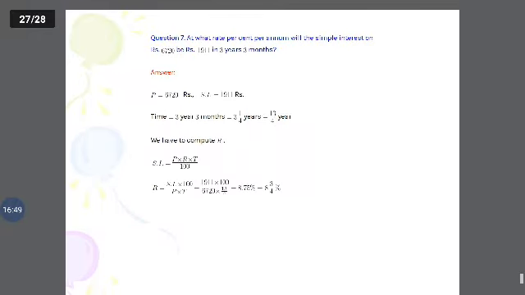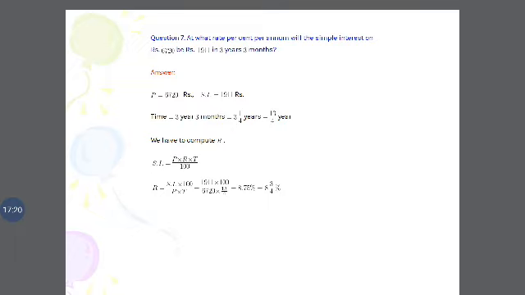Question number 7. At what rate % per annum will the simple interest on rupees 6,720 be rupees 1,911 in 3 years 3 months? Principal amount 6,720. Simple interest 1,911. Duration of the period 3 years 3 months, that is 3 1/4 years. So 3 4s are 12, 12 plus 1 is 13. 13 by 4 years.